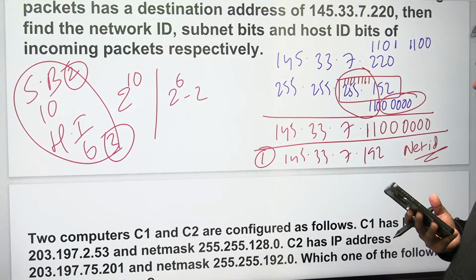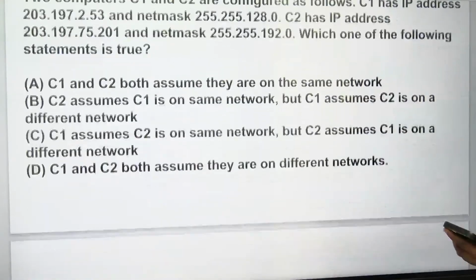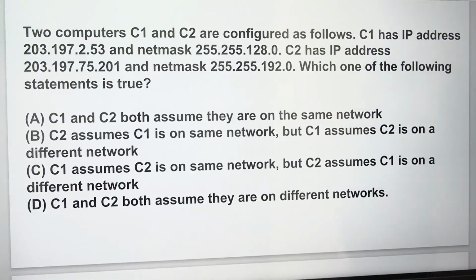Net ID is written, and next one is subnet ID, subnet bits also, and host bits also. Okay, because you are really comfortable, let's go to the next one. Can you try?